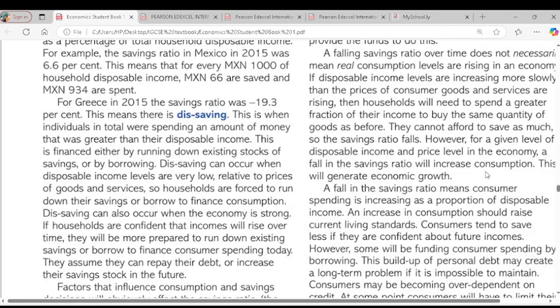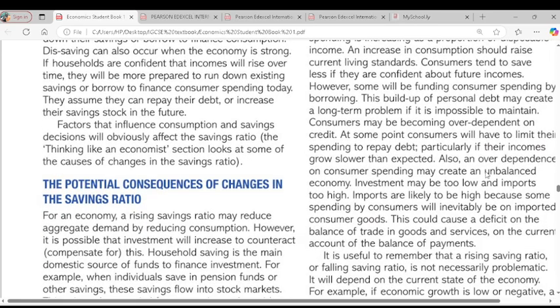Two, when the economy is strong, households are confident that incomes will rise over time. You might as well spend more than what you have because you feel that in the future you are going to earn more. So people tend to spend more, even finishing up their savings, because they feel that in the future they're going to earn more than what they have presently. So that could also bring about the saving. Is it clear? Yes.